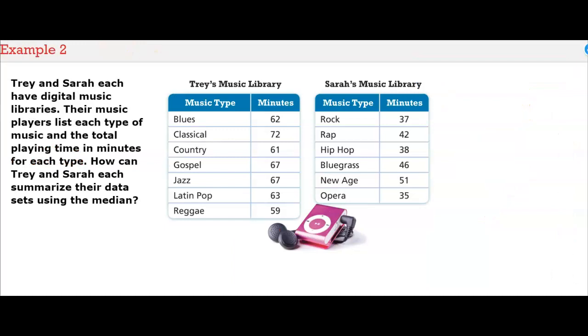Trey and Sarah each have digital music libraries. Their music players list each type of music and the total playing time in minutes for each type. How can Trey and Sarah each summarize their data sets using the median?